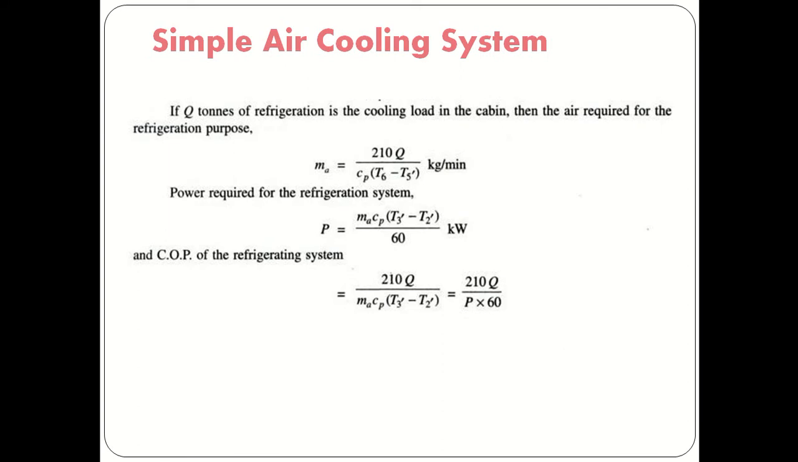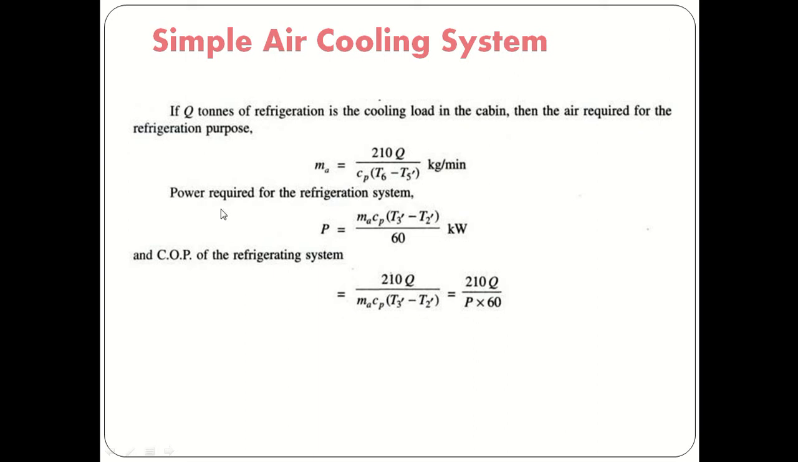Okay, now here you can find the COP of the simple air cooling system. If Q tons of refrigeration is the cooling load in the cabin, then the air required for refrigeration purposes, the mass flow rate, is equal to 210 Q divided by Cp (T6 minus T5). So here 210 is the value of 1 ton of refrigeration in kilojoule per minute. So Q tons multiplied by 210 and divided by the refrigerating effect. So in that way we can find the mass flow rate of air.